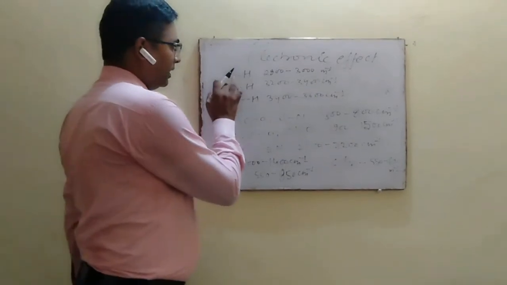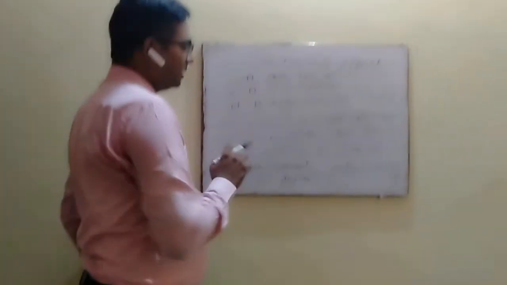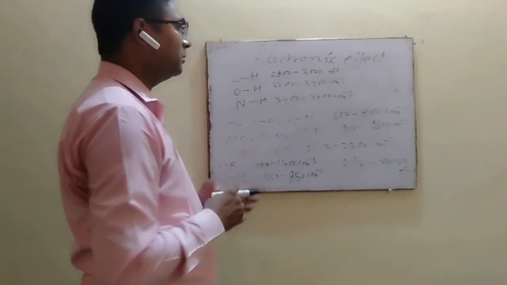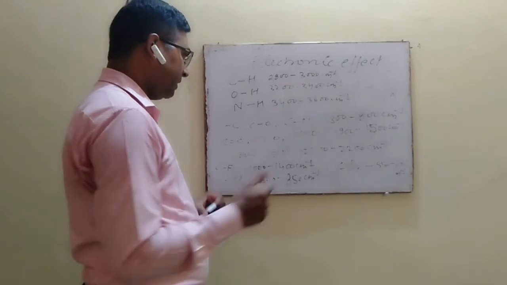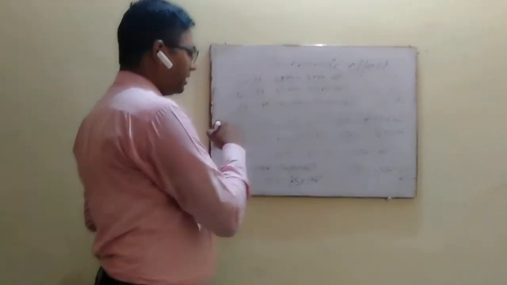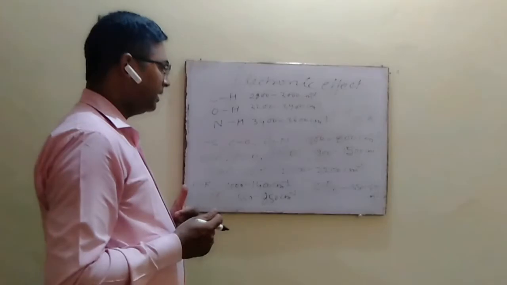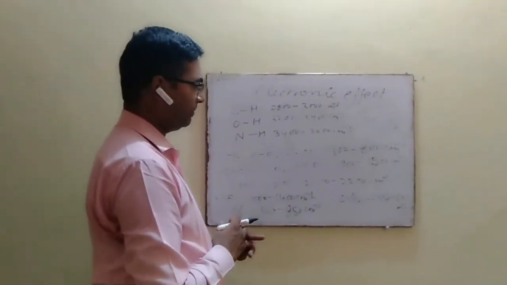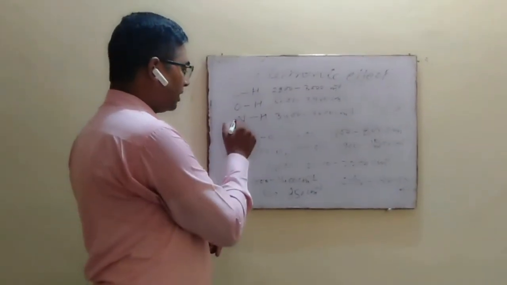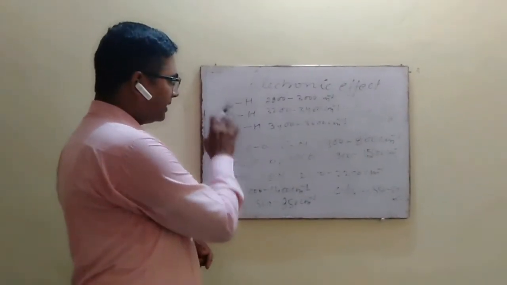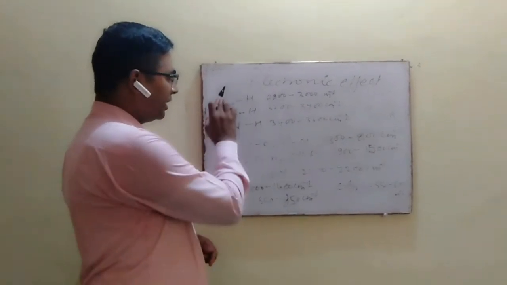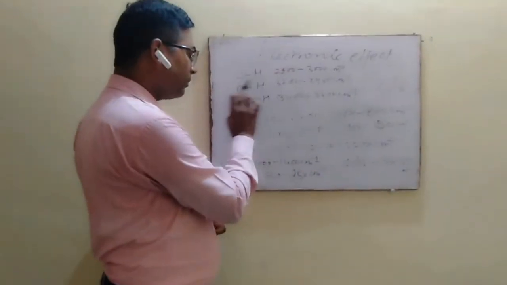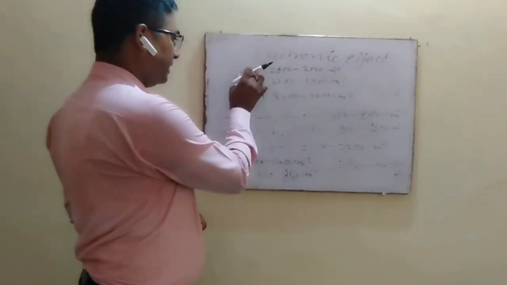In case of C-H bond, the absorption band appears between 2800 centimeter inverse to 3000 centimeter inverse. But in case of N-H in amine group, we can see that the band appears between 3400 wave number to 3600 wave number. This is because nitrogen is more electronegative as compared with carbon, and as the electronegativity of the nitrogen increases, the force constant of the N-H bond also increases, which is less in case of C-H bond.